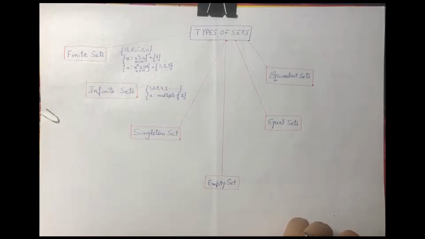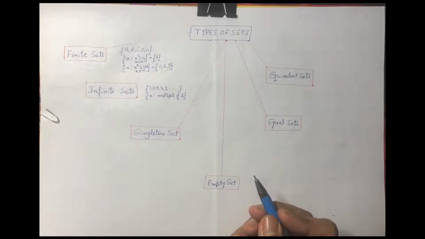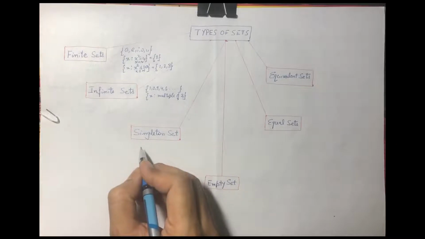So what are those? 2, 4, 6, 8, 10, 12, 14, 16. So this will continue. So we have infinitely many multiples of 2, which is again an infinite set.